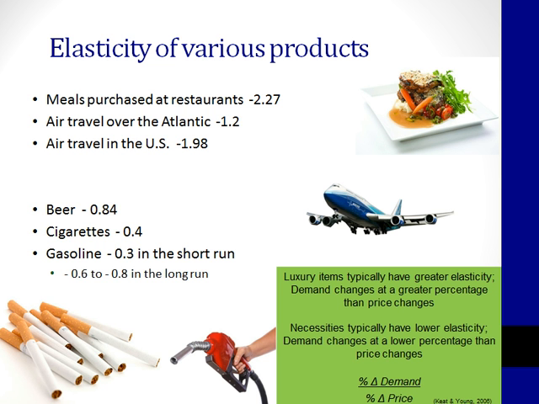Air travel over the Atlantic and in the United States are both relatively elastic with coefficients of greater than 1.0. Air travel over the Atlantic being 1.2. Air travel in the US being 1.98. Notice the elasticity of gasoline in the short run is 0.3, but it becomes more elastic in the long run, up to 0.6 to 0.8. Again, this is because of the passage of time and how we change our behavior in our consumption of gasoline.